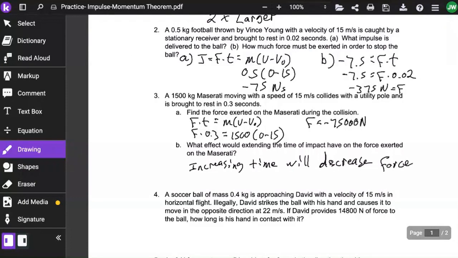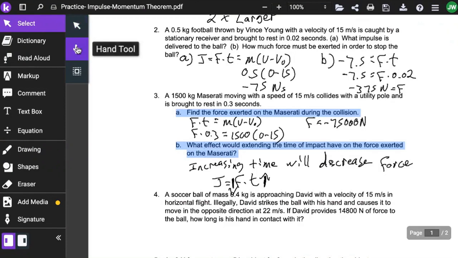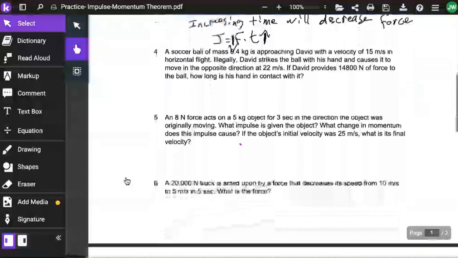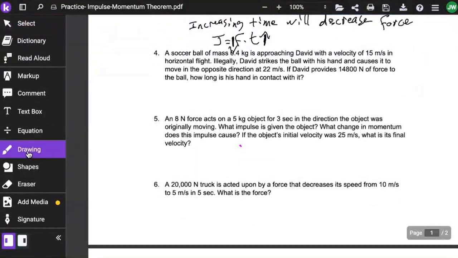Number 4, a soccer ball of mass 0.4 kilograms is approaching David with a velocity of 15 meters per second in horizontal flight. Illegally, David strikes the ball with his hand and causes it to move in the opposite direction at 22 meters per second. Keep in mind that's an opposite direction, so we have to have an opposite sign here. David produces a 14,800 Newton force on the ball. How long is his hand in contact with it?